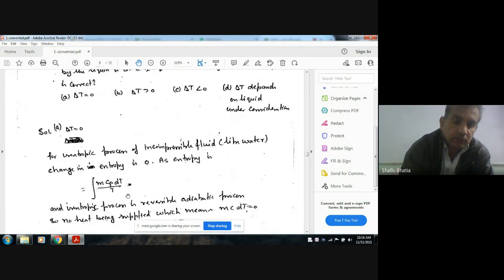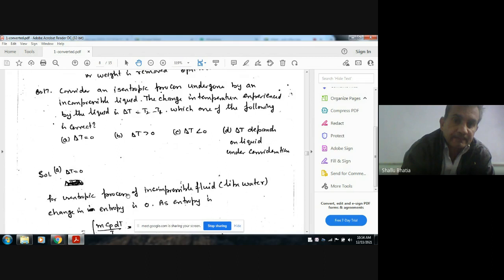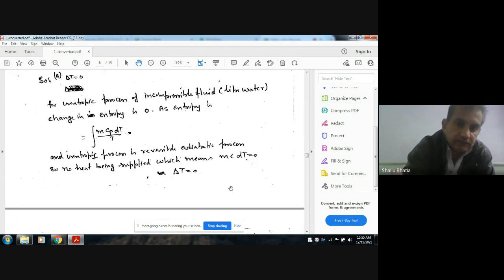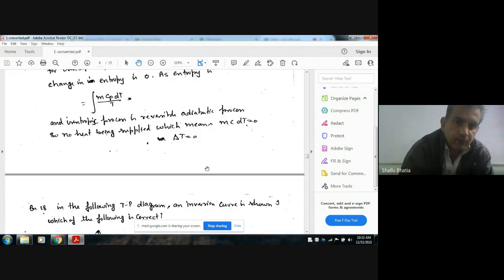So the heat added will be given by m c dT. In the case of water c is 4.2, and for an incompressible fluid cp is equal to cv. So for the reversible adiabatic process, for an incompressible fluid, the heat added should be 0, and heat added is m c dT. Since m and c are constant, dT is 0. So the answer is A. Okay, next.